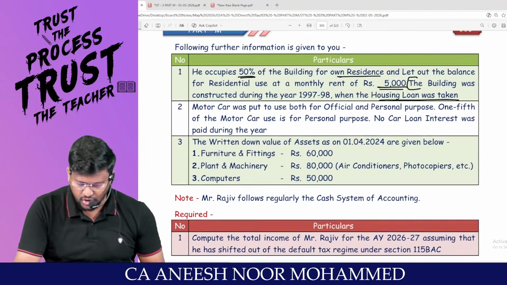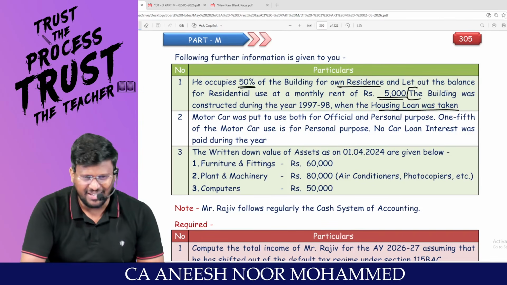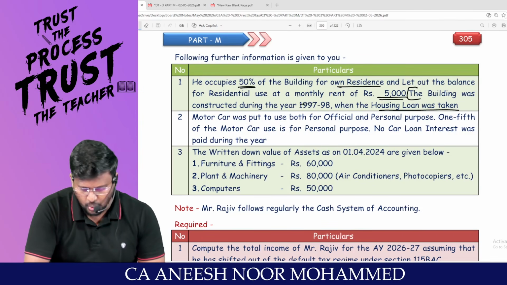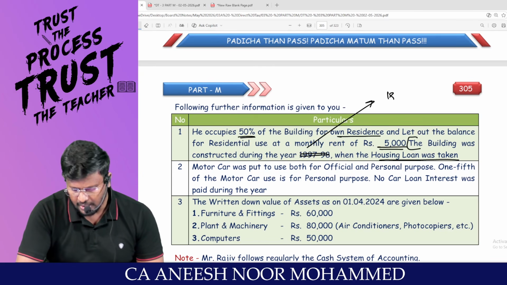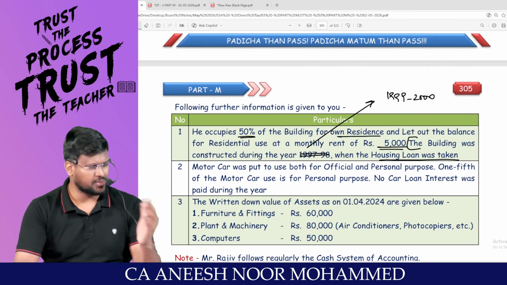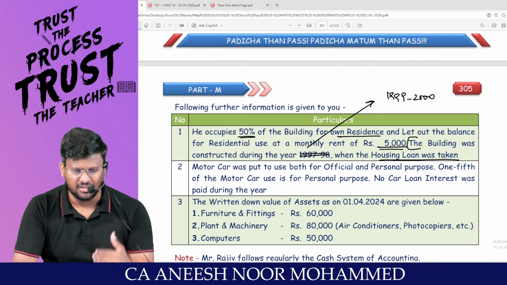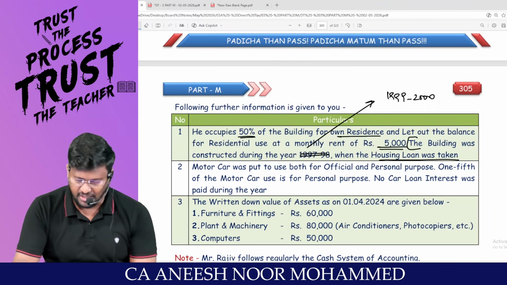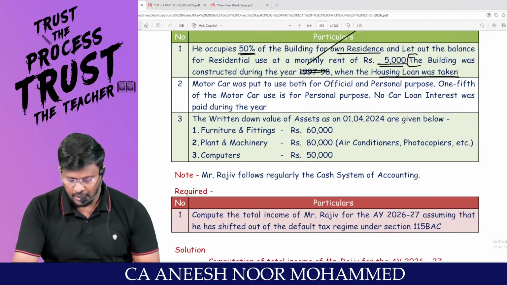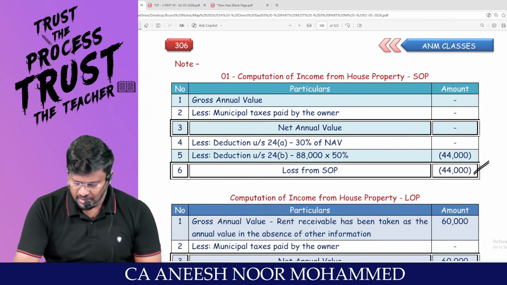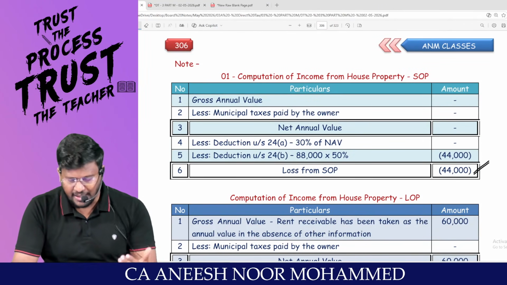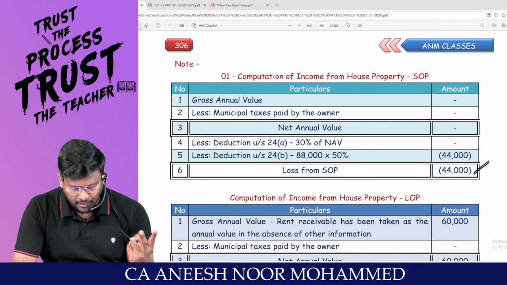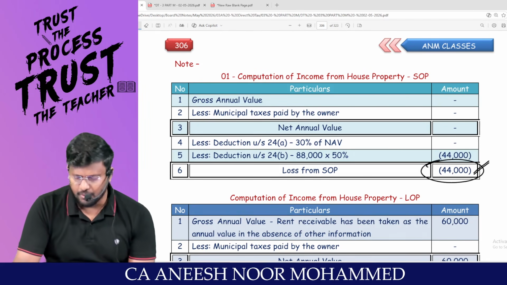So can I change the year? This 1997-1998, just to be in line with the answer, man. So constructed the house during 1999 to 2000. Now the condition has been changed. Okay, sir. Question would have been changed. We would have not changed the question. I will check it and I will update in the PDF. That's it, man. So you tell me, since all the conditions have been satisfied now, are you entitled to claim up to higher limit of 2 lakh? So the loss from house property will be 44,000.